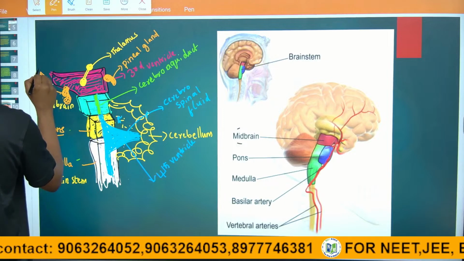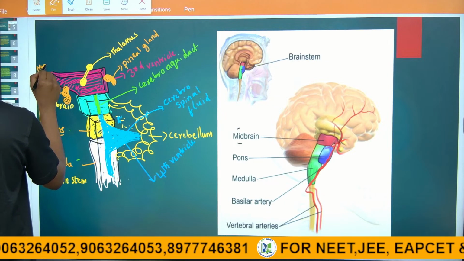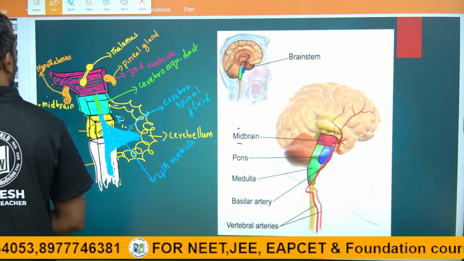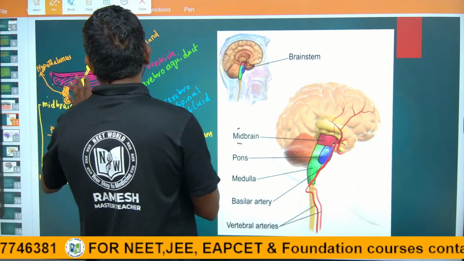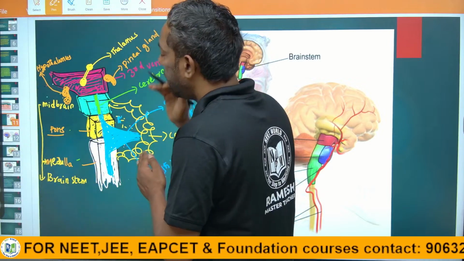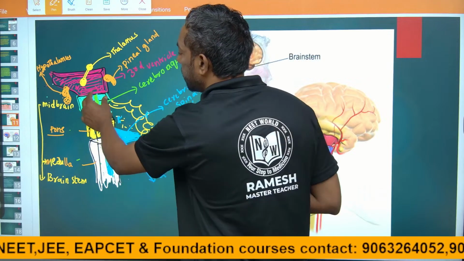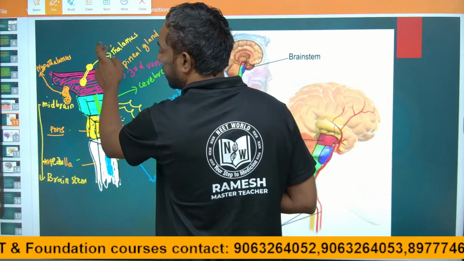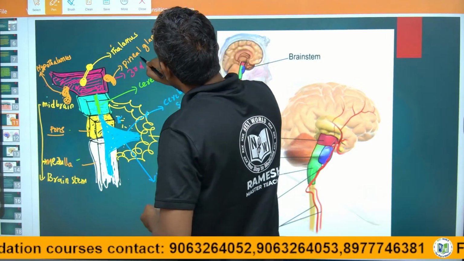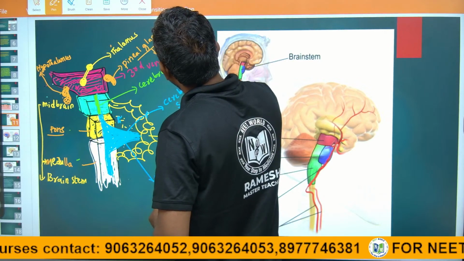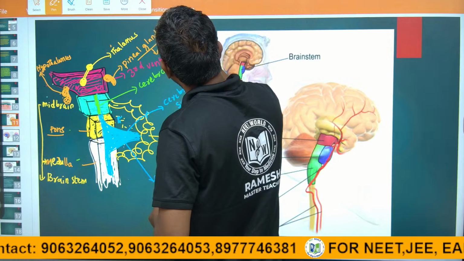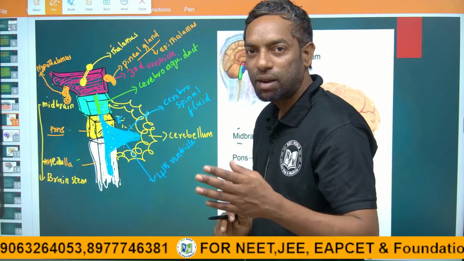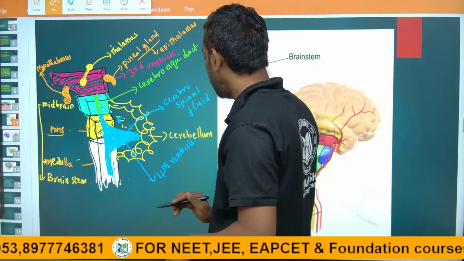Hypothalamus. This is the third ventricle. Above the midbrain, there is a third ventricle which has three parts: pineal gland, thalamus and hypothalamus. The pineal gland is nothing but the epithalamus. Epithalamus, thalamus, hypothalamus: these three parts make up the diencephalon.